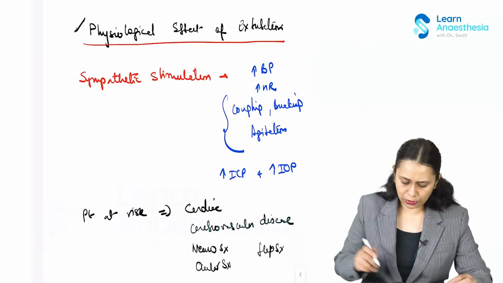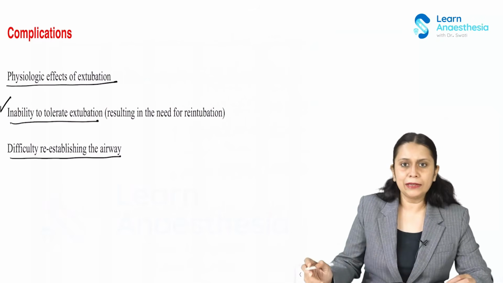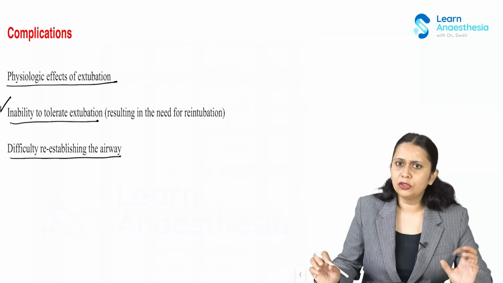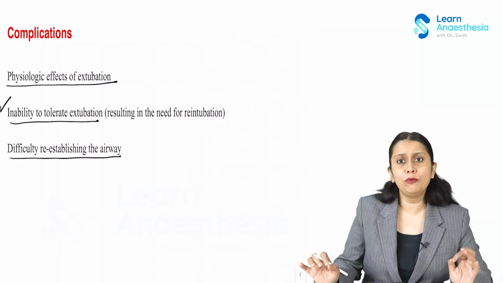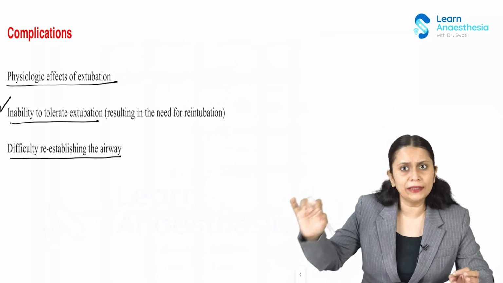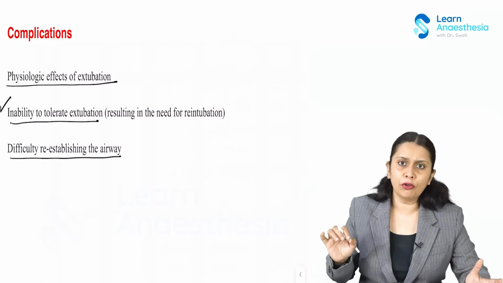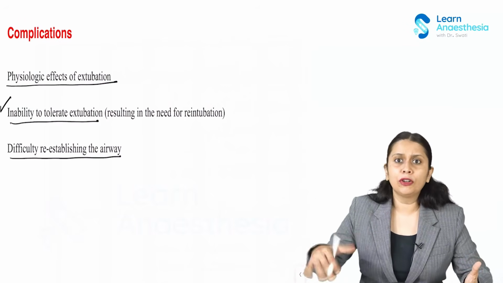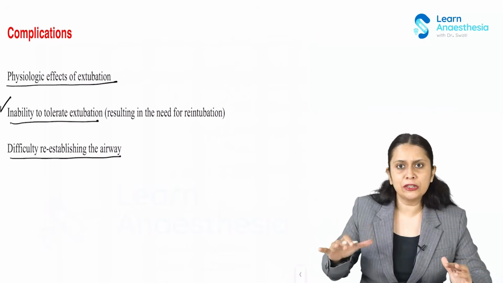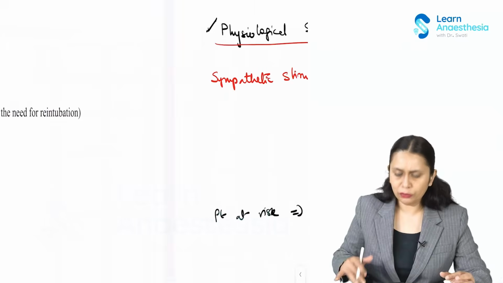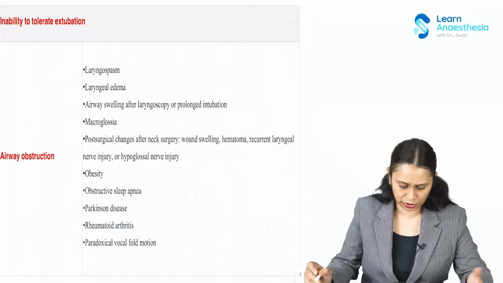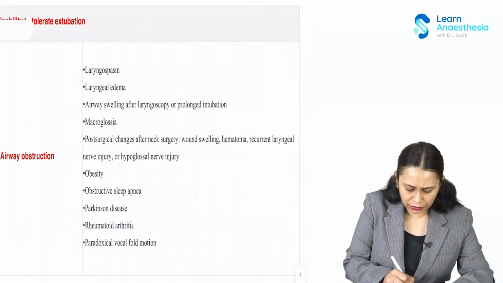Now, the second group of complications is in patients who have inability to tolerate the extubation. We need to identify them beforehand, take the measures, and maybe go for a delayed extubation if the patient is not immediately ready for extubation. So we need to first identify the patients who are at risk of not tolerating the extubation.